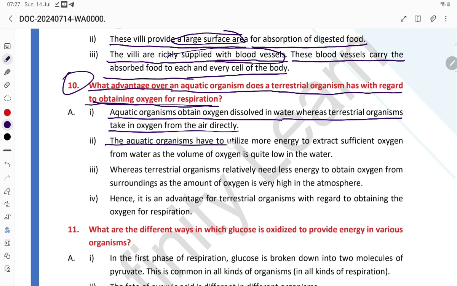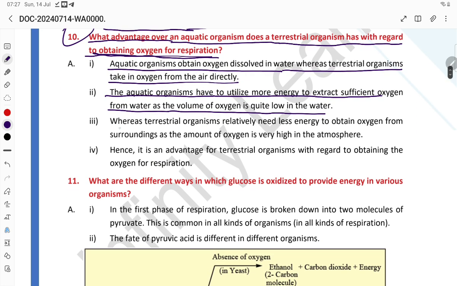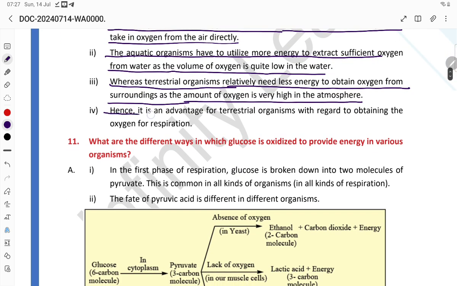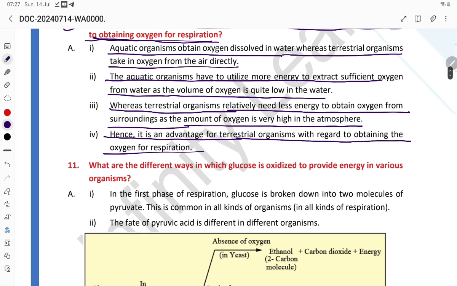The aquatic organism has to utilize more energy to extract sufficient oxygen from water, as the volume of oxygen is quite low in the water. Whereas terrestrial organisms need relatively less energy to obtain oxygen from the surroundings, as the amount of oxygen is very high in the atmosphere. Hence, it is an advantage for terrestrial organisms with regard to obtaining oxygen for respiration. So easily they can acquire the oxygen, students, because the amount of oxygen is more.